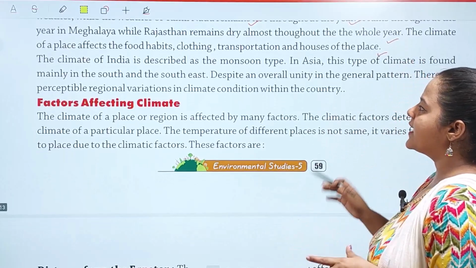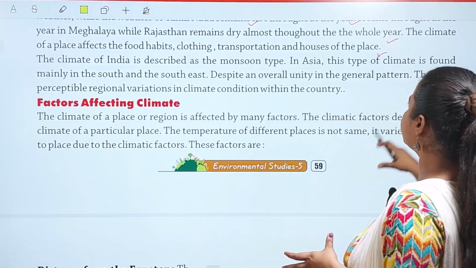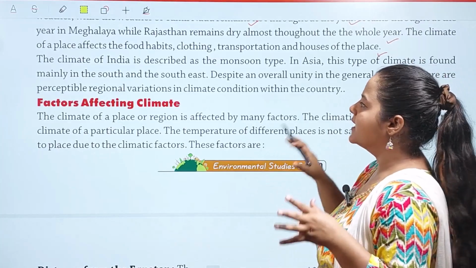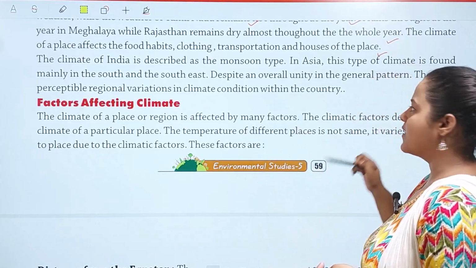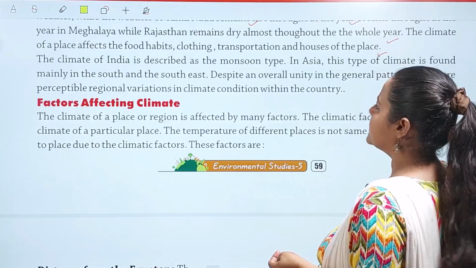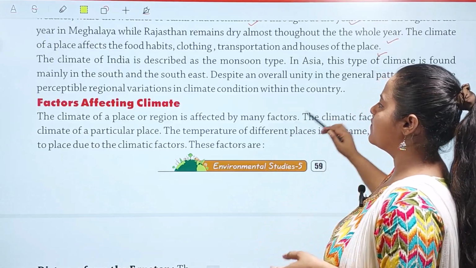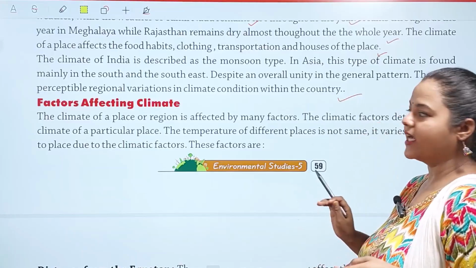The climate of India is described as the monsoon type in Asia. This type of climate is found mainly in the south and the southeast, and despite an overall unity in the general pattern, there are considerable regional variations in climate conditions within the country.